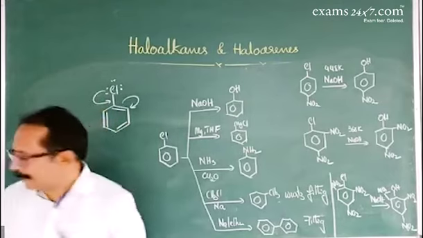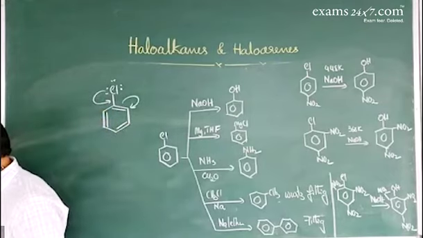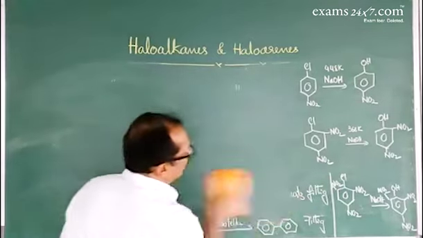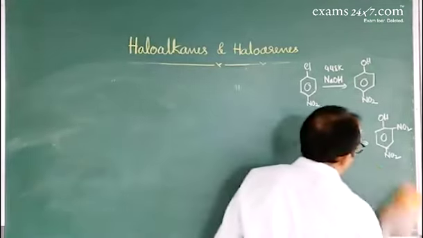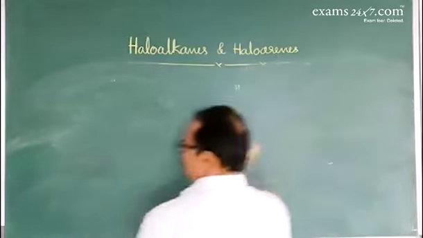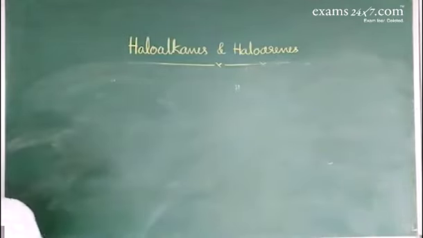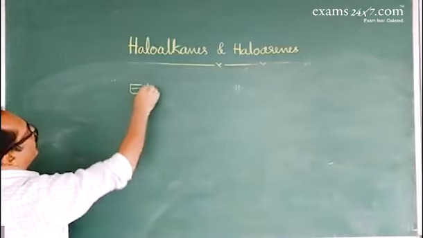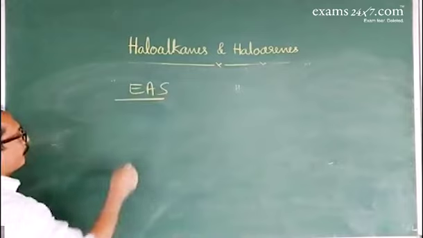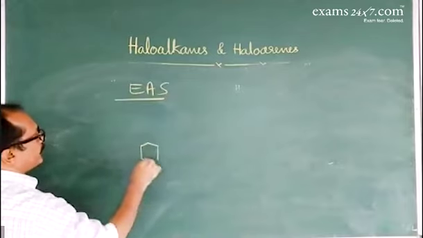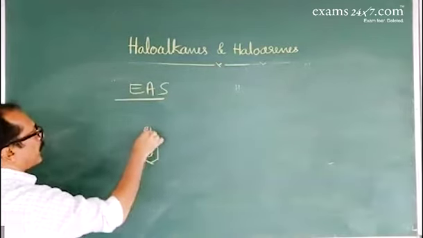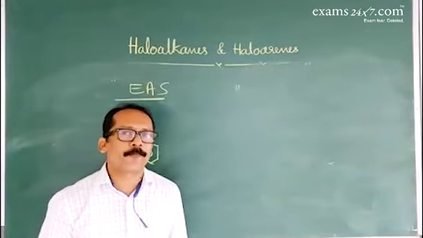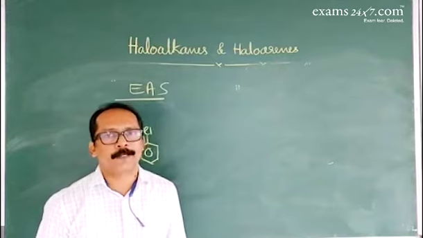The next one is about electrophilic aromatic substitution. In electrophilic aromatic substitution, in chlorobenzene, the chloro group acts as an ortho and para directing group because of the positive mesomeric effect or positive resonance effect.